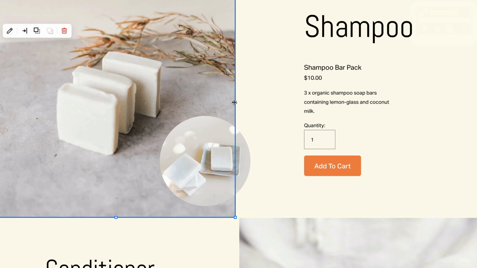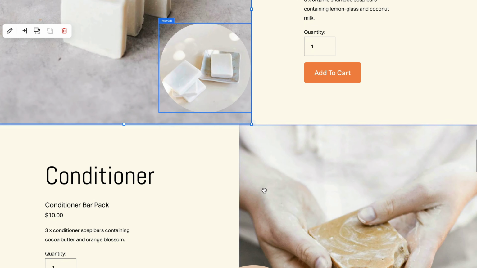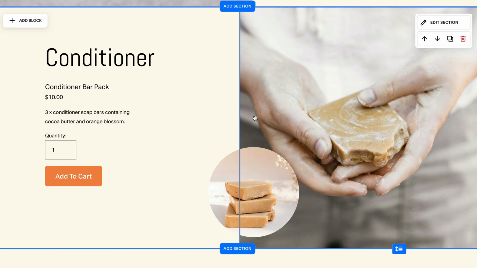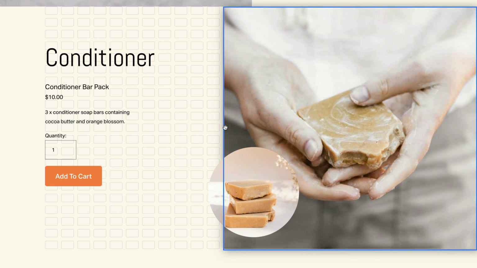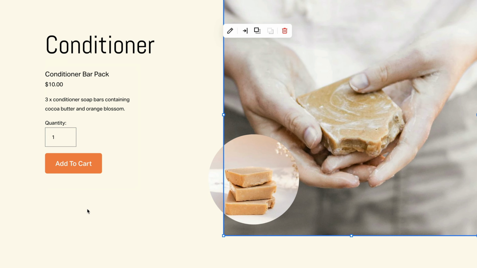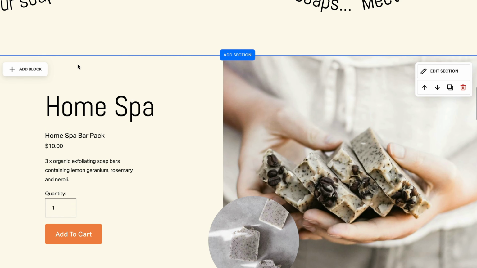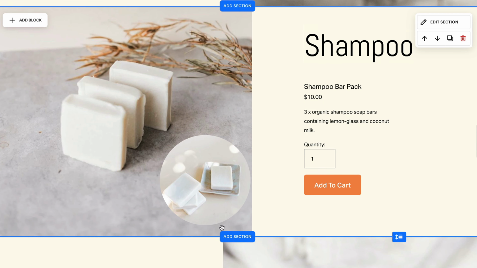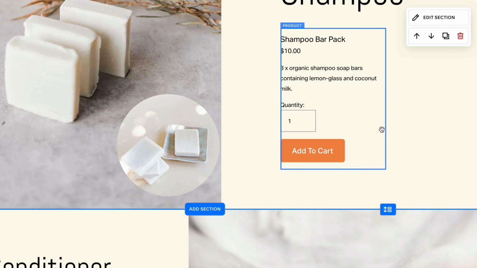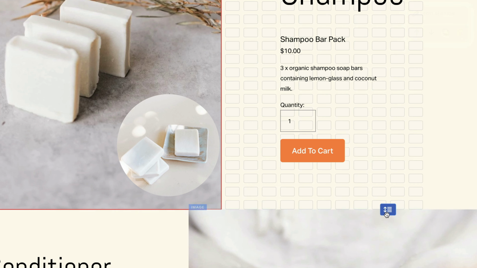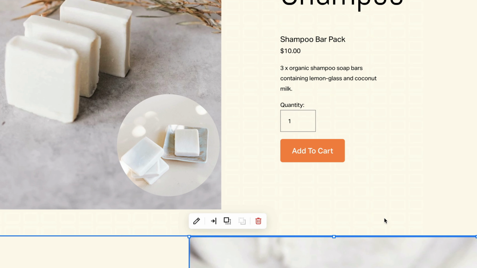Same goes for this on the shampoo section. Let's snap it in there, and then the conditioner, we're going to do exactly the same. Another thing that's been bugging me is the spacing here and the spacing here above is bigger than the shampoo section. You can see it's sort of similar to the home spa. So how do we extend the height of the section? So we hover over the section and we just simply drag down a few more bars.